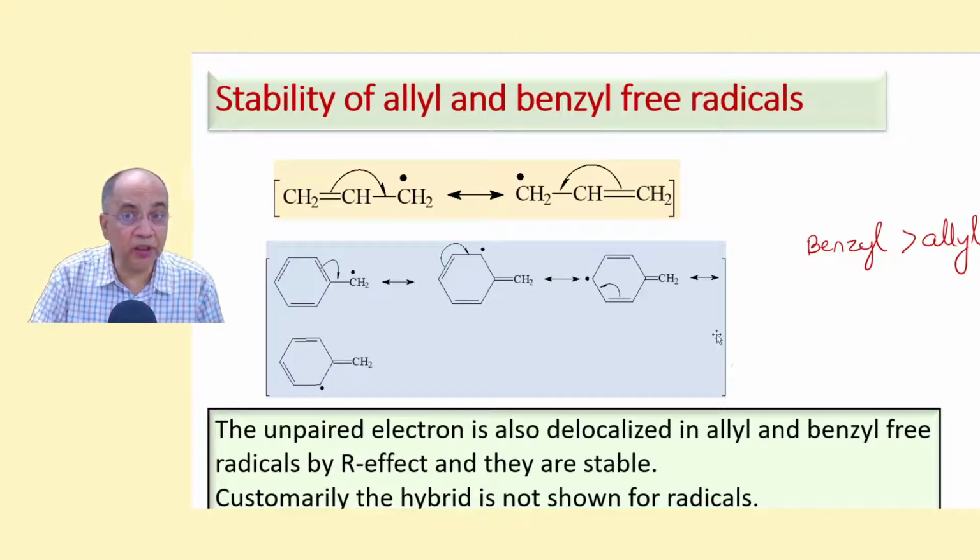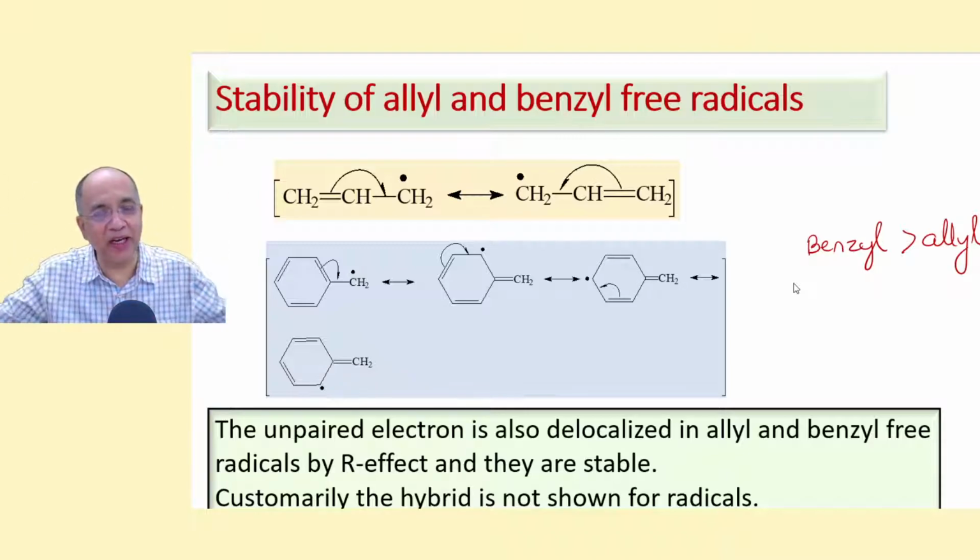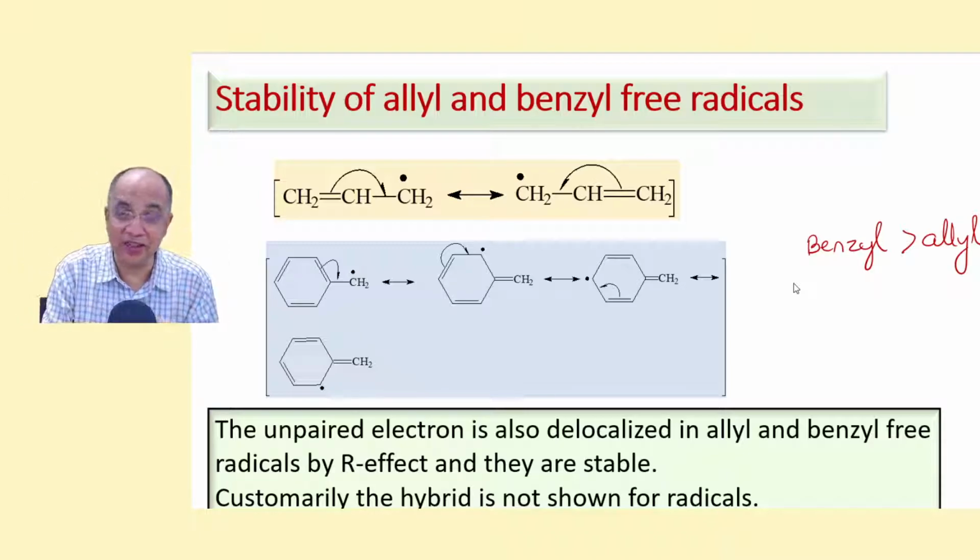But let me tell you that unlike charged species in which we can show the resonance hybrid by dotted line and making the charge spread at the different centers, plus delta, minus delta, we do not write the hybrid structure of radicals which have a delocalized electron cloud. We don't write that. Customarily, we don't write the hybrid structure of resonance stabilized radicals.